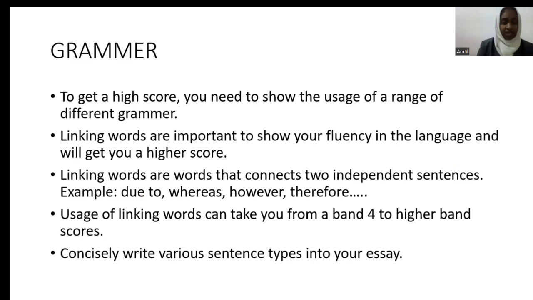How do you link these together? You use linking words. And what are linking words? Linking words are words that are used to connect independent sentences, such as due to, whereas, however, therefore. So you can use these to link compound or simple sentences.